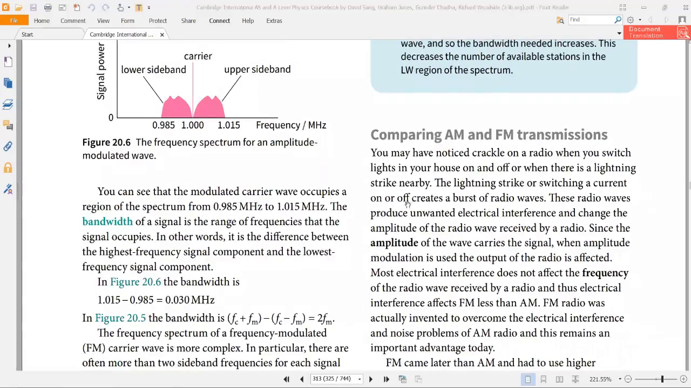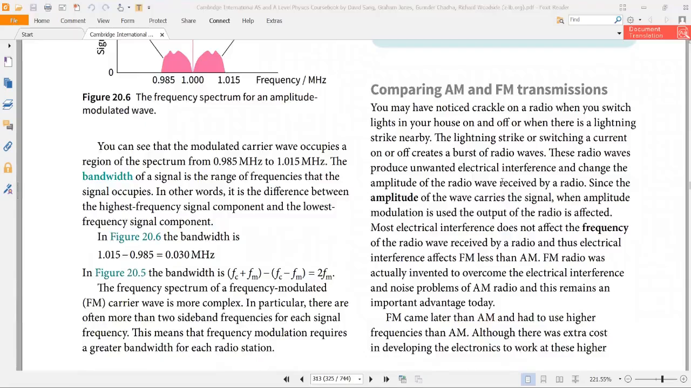Okay, last time I also did this topic comparing AM and FM transmission.